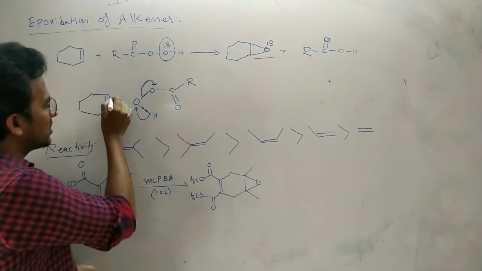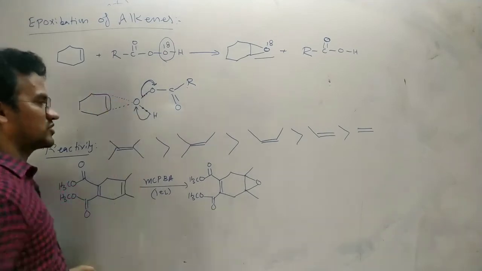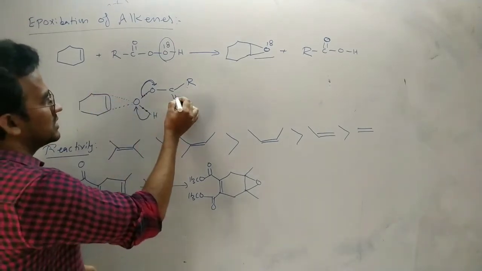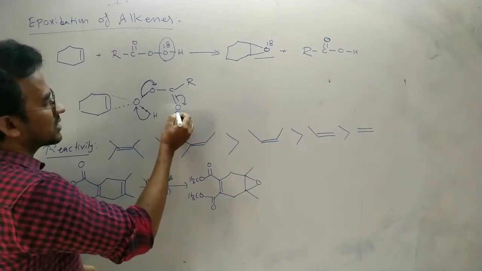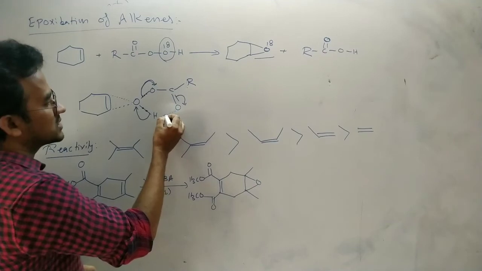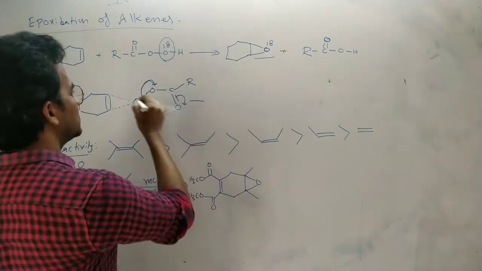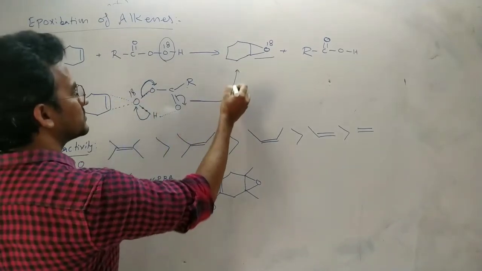So that electron deficient oxygen is attracted towards the nucleophilic alkene. Then these electrons are transferred to this oxygen. This oxygen becomes an electron rich O minus. This O minus is attracted towards H plus. So as a result, if it is O18, we will get this one.